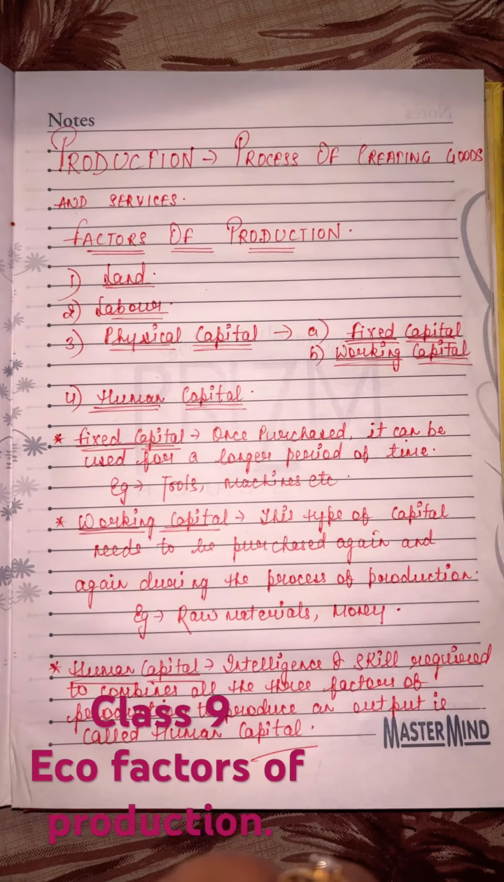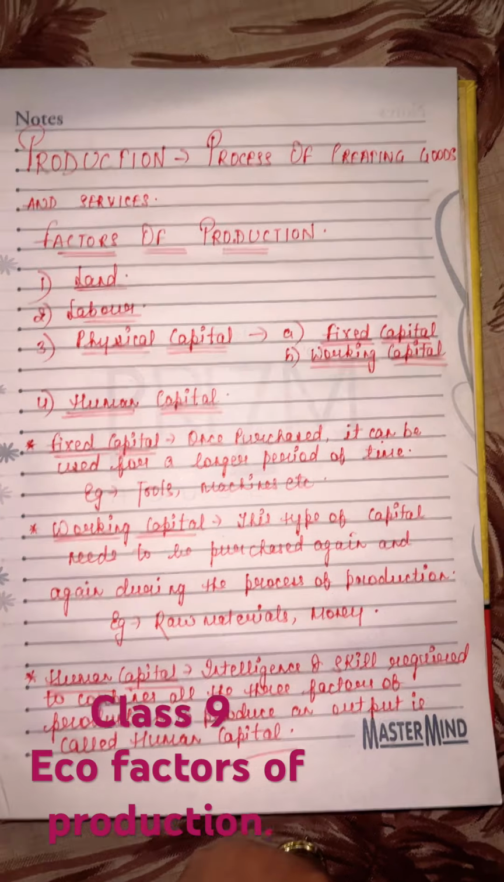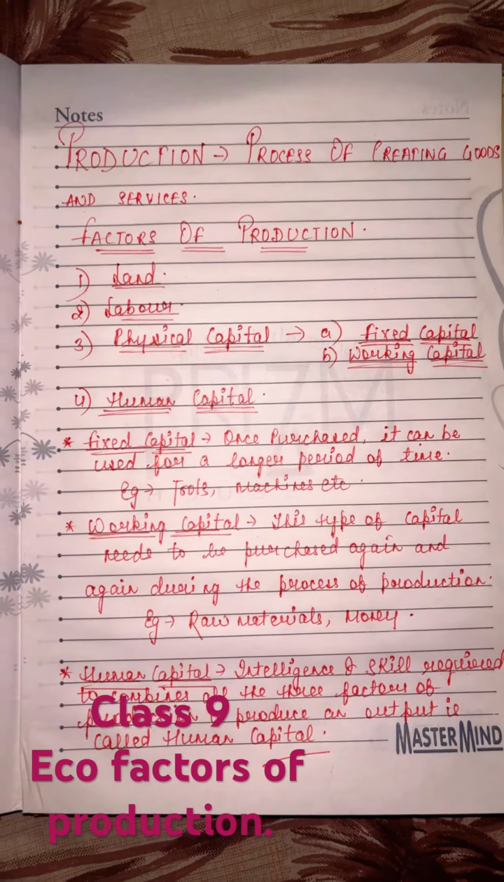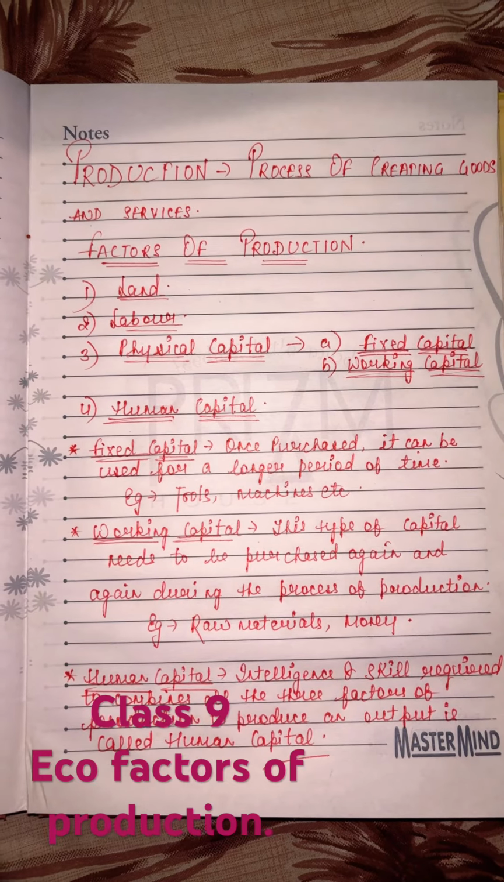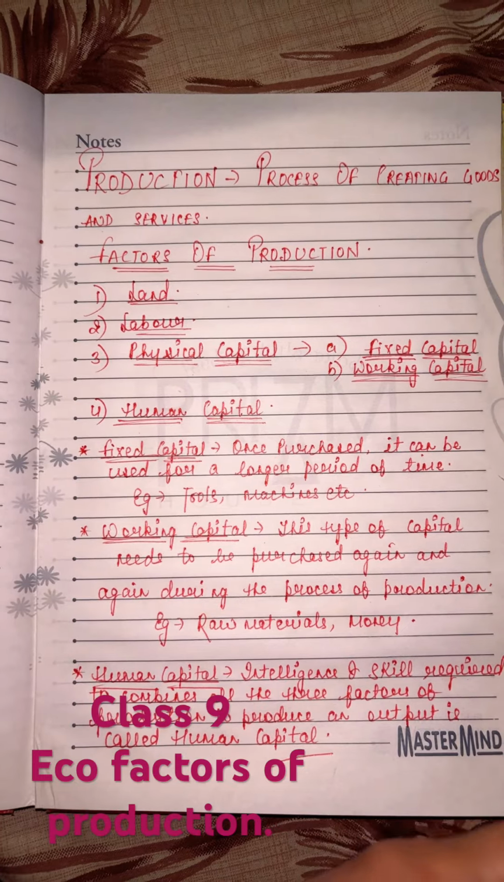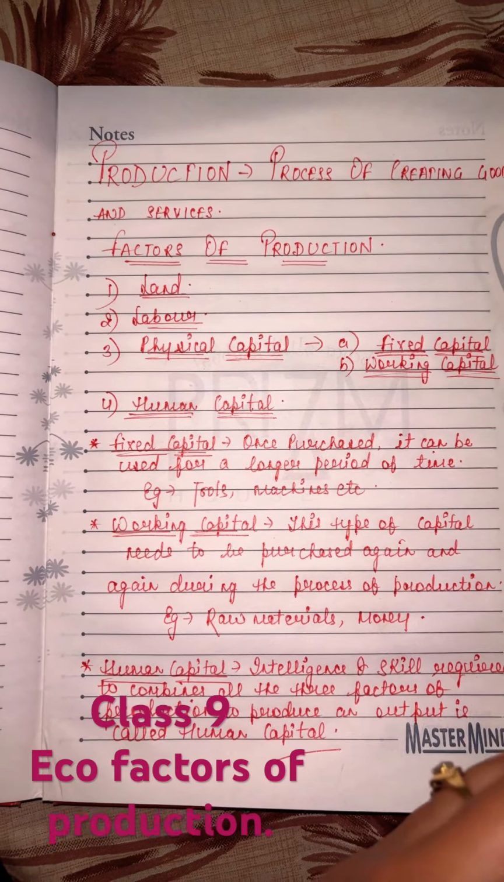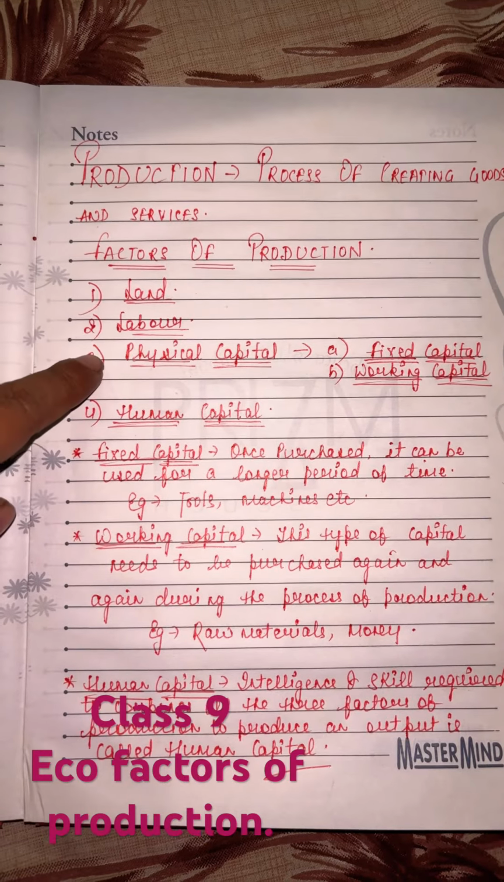Then we have working capital. This type of capital needs to be purchased again and again during the process of production. जैसे रॉ मटेरियल हो गया, मनी हो गया, ये आपको बार बार इन्वेस्ट करना पड़ता है अगर आप प्रोडक्शन के प्रोसेस में हो. तो जो चीज़ें you have to purchase again and again during the process of production, we call them as working capital.